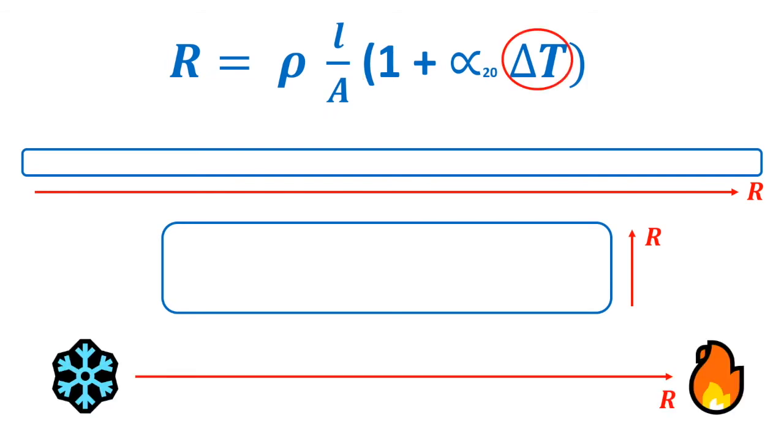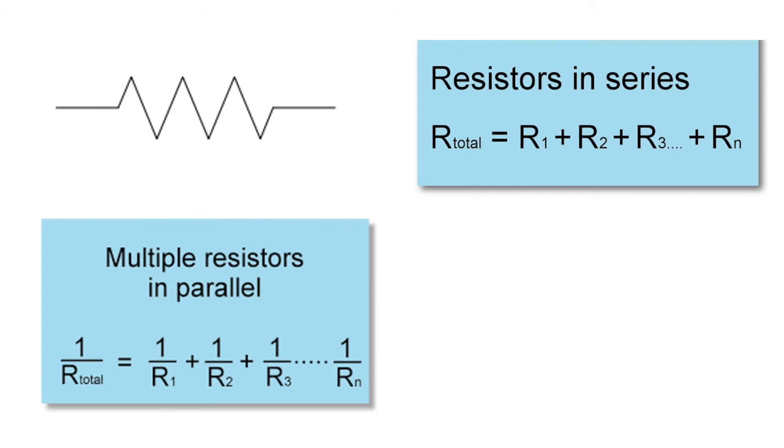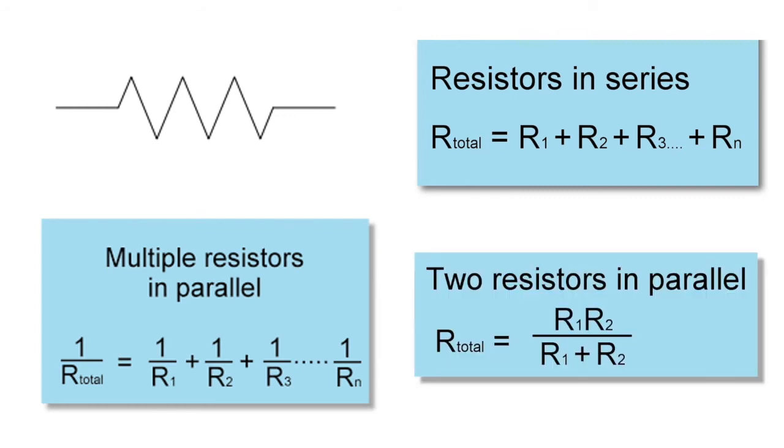Finally, the delta T value represents the change in temperature from 20 degrees Celsius. As temperature increases, so too does resistance. There are some essential equations we require when solving resistance problems. Resistors in series are summed as shown. When in parallel, we consider the inverse of the resistance values, and the product sum rule is a special equation we can apply for two resistors in parallel.